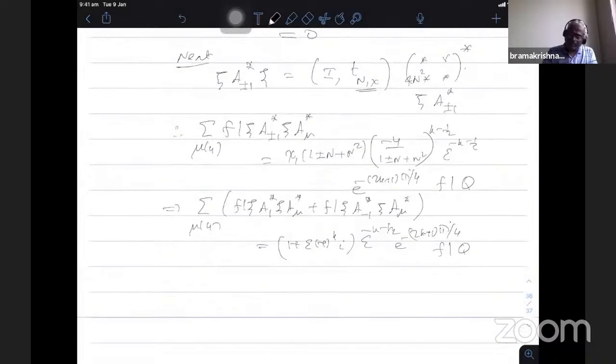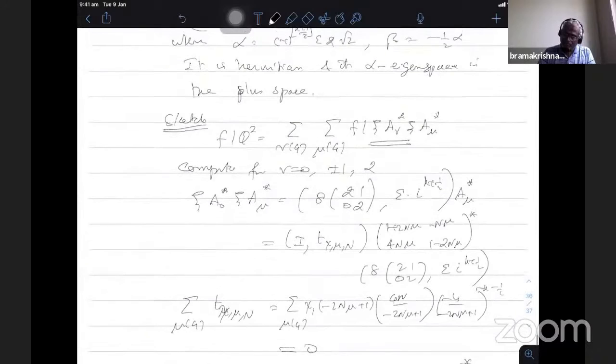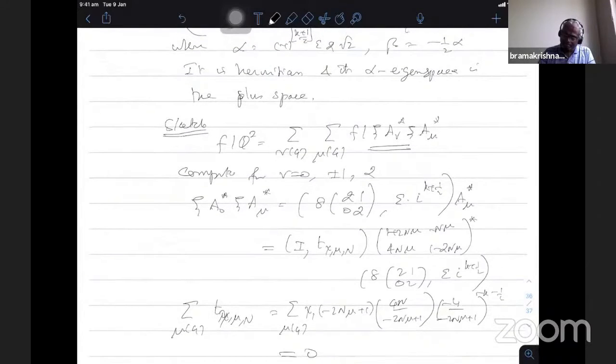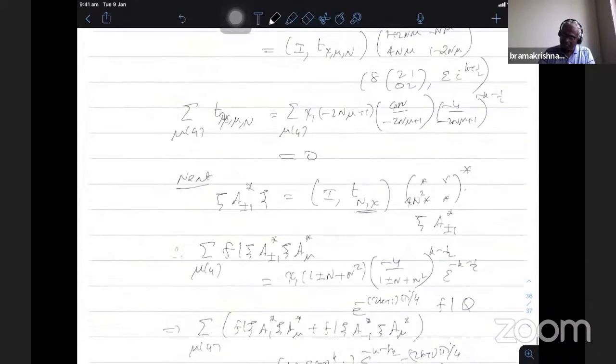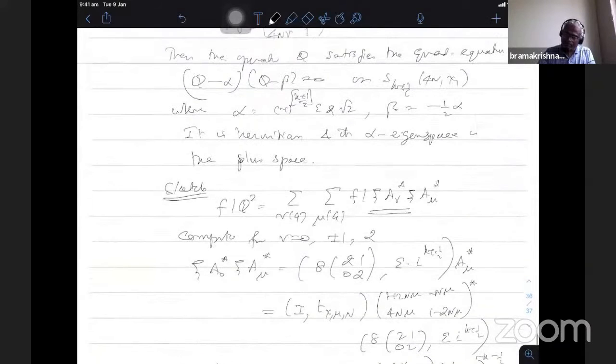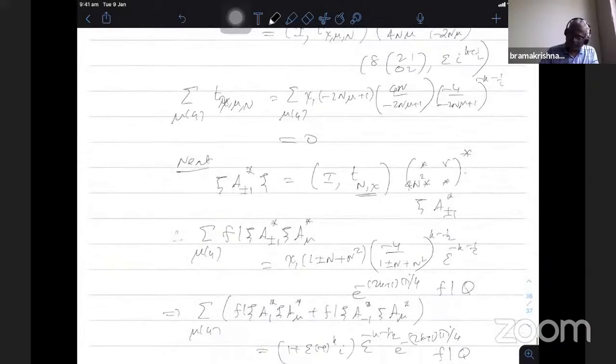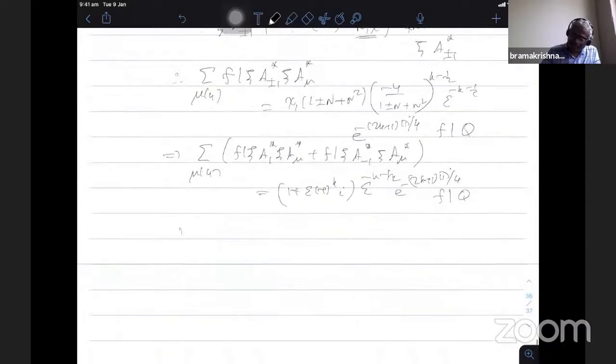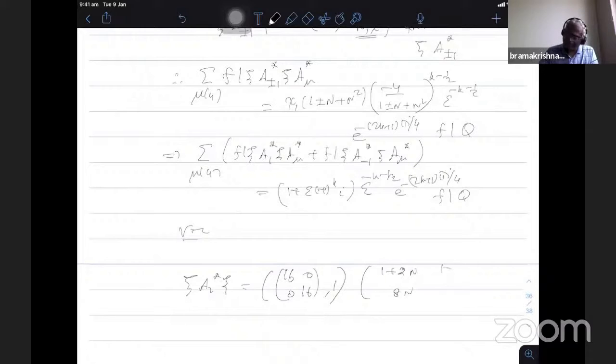So finally, when you take v equal to 0, the operator is 0, the action is 0. Plus minus 1 we computed, it comes to some constant times q, and then remaining is v equal to 2. So v equal to 2 gives you the following. psi a2 star psi equal to 16 0 0 16 is a scalar matrix, action is identity, and then we have 1 plus 2n, 8n, 1 plus n by 2, 1 plus 2n.